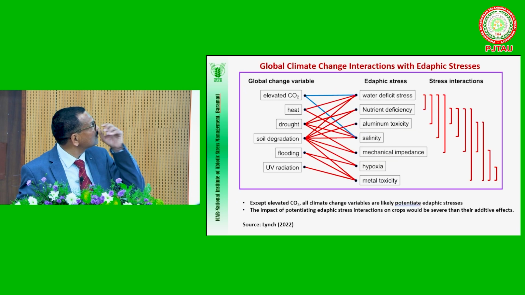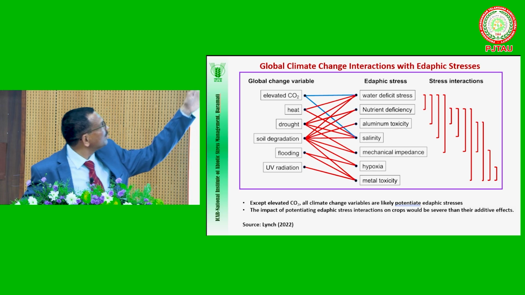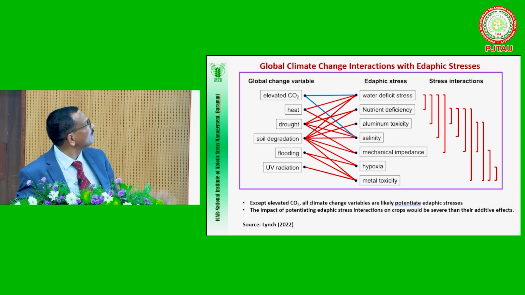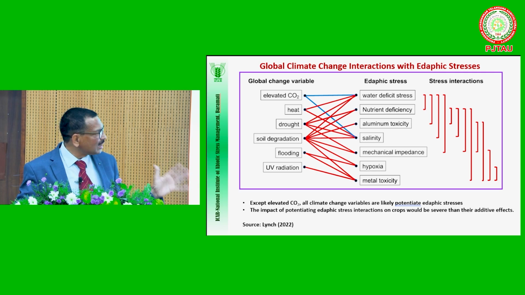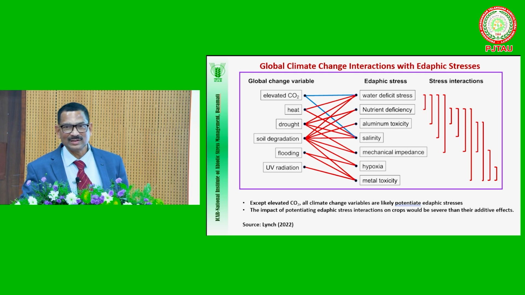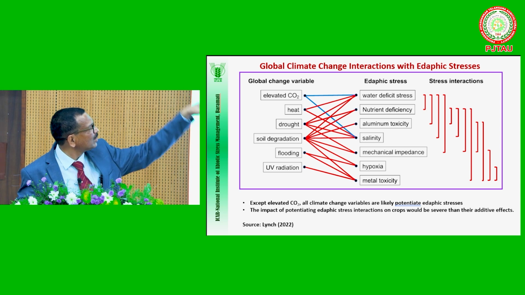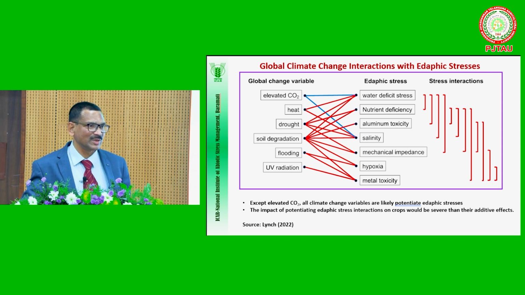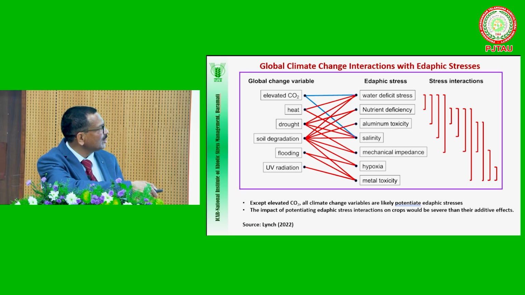And if we see the impact of the climate change variables, these are the climate change variables I told you about so far: elevated carbon dioxide, heat stress, drought stress, soil degradation, flooding, and UV radiation. All of them enhance the adverse effect of the other stresses, that is, they potentiate, except elevated carbon dioxide. I will show this also, because except that blue line, all these climate variables enhance the adverse effect of the other stresses.